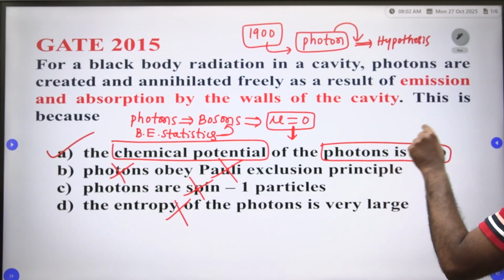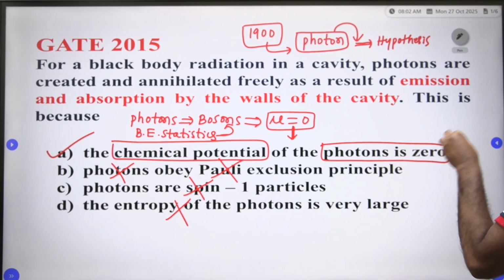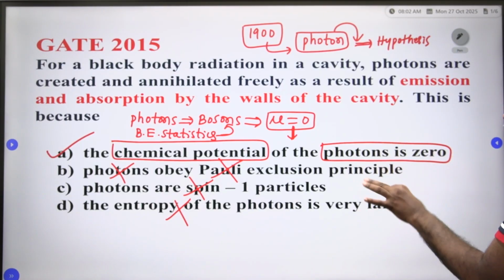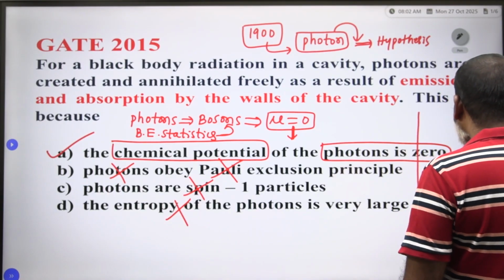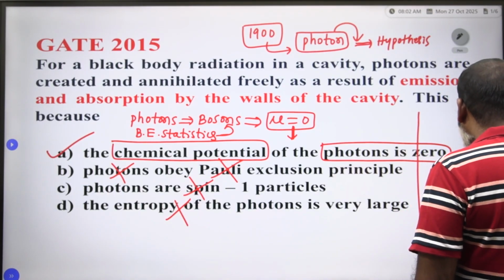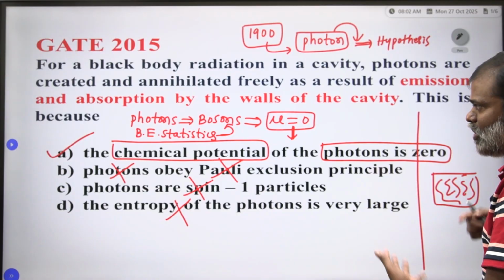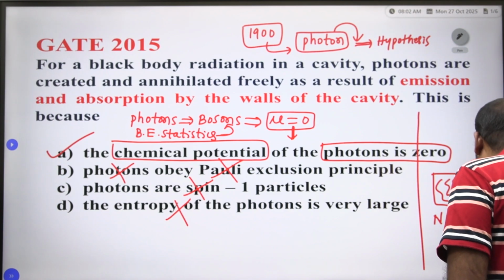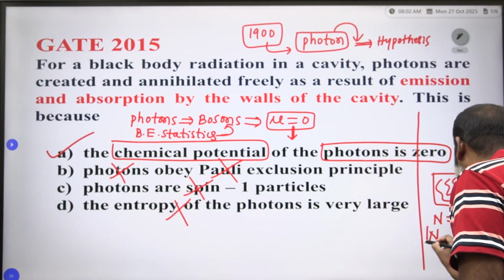Which one is correct? For a black body radiation in a cavity, photons are created and annihilated freely as a result of emission and absorption by the walls of the cavity. This is because the chemical potential of the photon is 0. So you have to remember this. Suppose you take the photon gas, it is freely created and annihilated, emission and absorption take place. Therefore the number of photons in the gas is not conserved, so dN is not equal to 0.